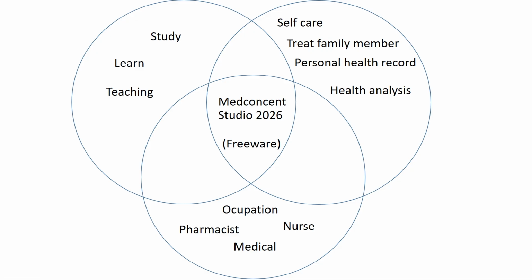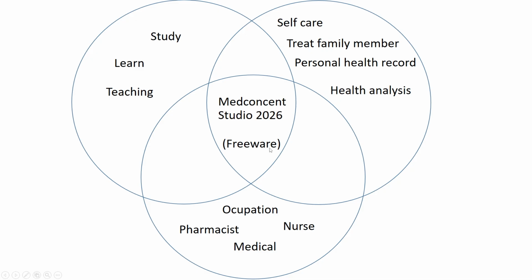Annual checks can be collected in this program to see a graph of indicators to check body health. Step 3 is occupation. Use Made Consent Studio to help pharmacists, medical staff, and nurses, who can use Made Consent Studio 2026.